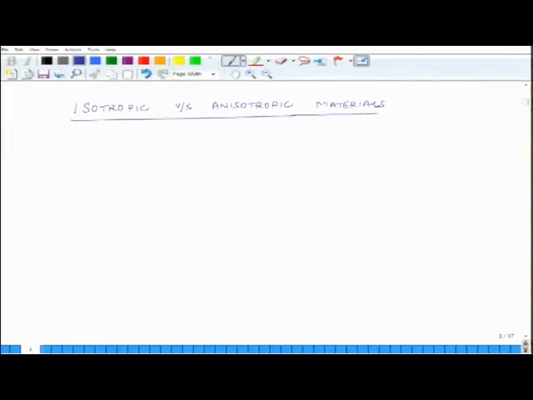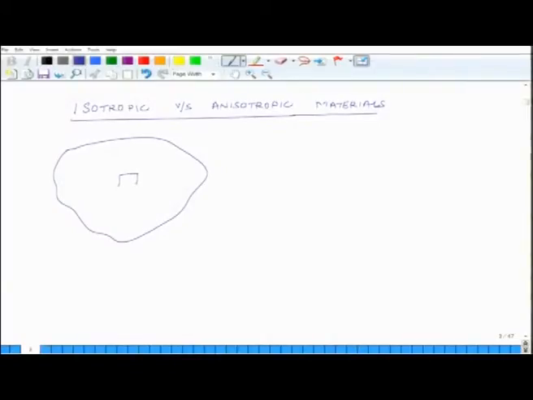Isotropic versus anisotropic materials. So, once again we consider some material and we want to figure out whether it is isotropic or anisotropic. So, how do we find out? What we do is you take a sample from a location, let us say sample number 1, and let us say you want to find out its Young's modulus. So, this is the sample.